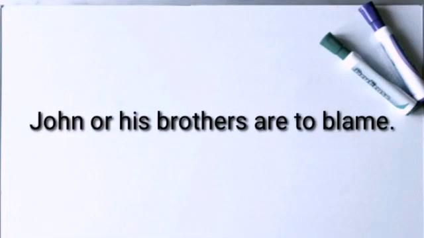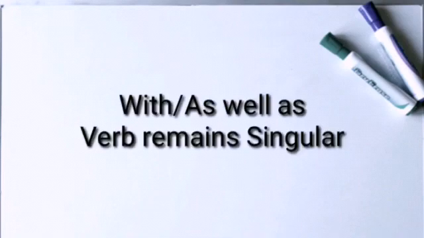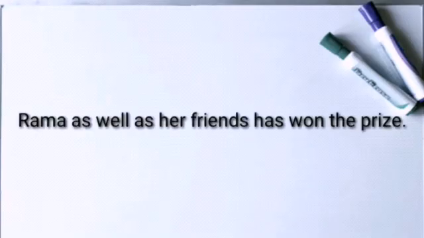If two nouns are joined by with or as well as, then the following verb agrees with the first noun. For example, Rama as well as her friends has won the prize.